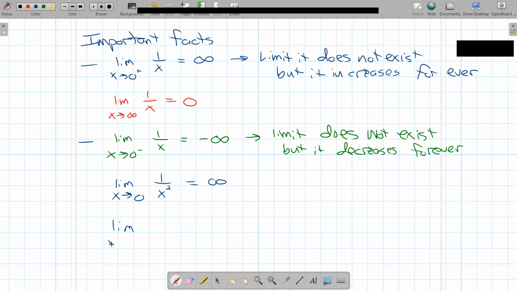And because of this fact right here and that fact right here, if we tried to ask about the limit as x approaches 0 without referencing a side of 1 over x, all we can say is it does not exist. We can't say it's positive infinity, can't say it's negative infinity because we didn't reference which side of 0 we are on, and it behaves two different ways depending on the side you approach from. So these are some important facts related to infinity and denominators.